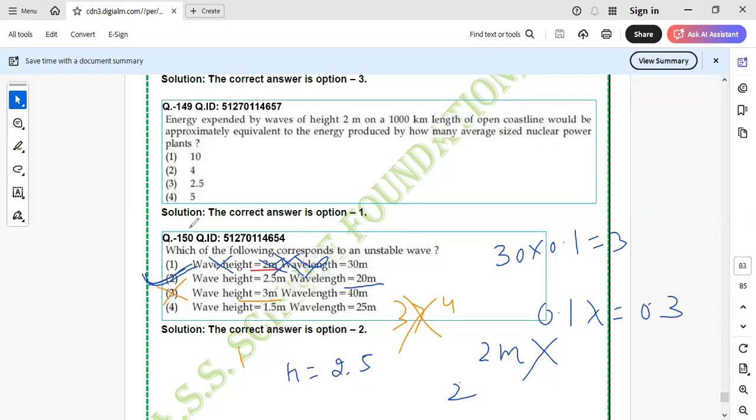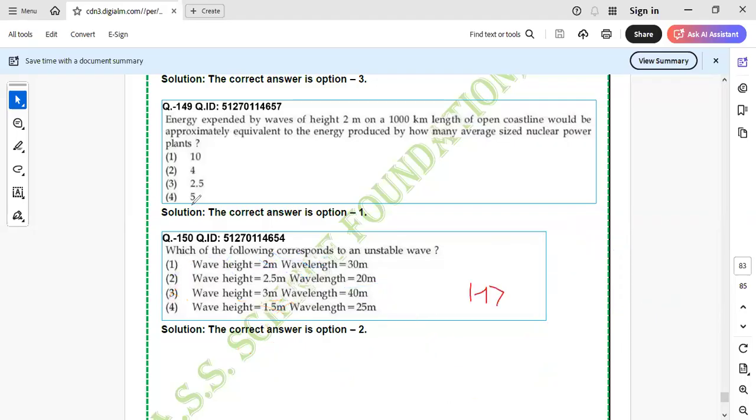Fourth, the wave height is 1.5 and 10% of the wavelength is 2.5. Can 1.5 be greater than 2.5? Incorrect. So only in the second choice is the condition fulfilled, that H is greater than 0.1 times the wavelength. Then the wave is unstable. So the second is the correct answer.